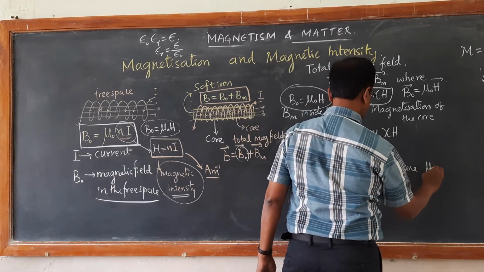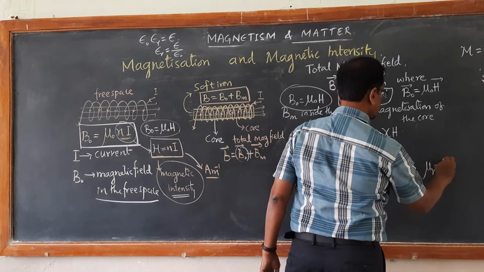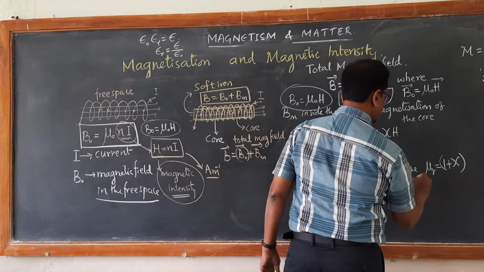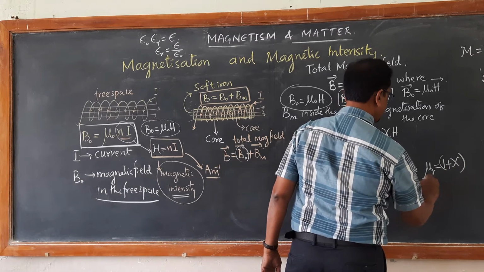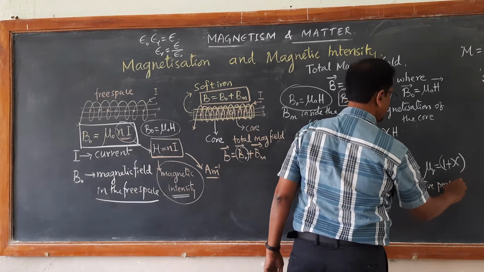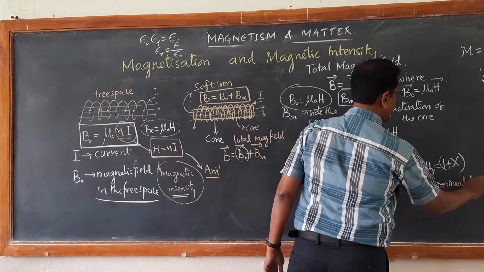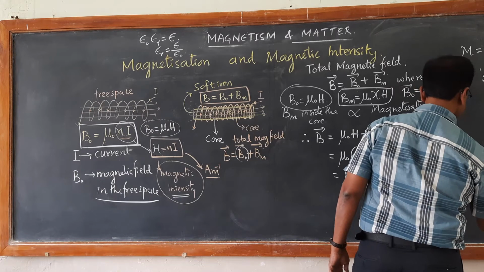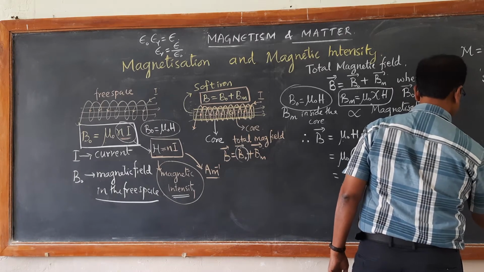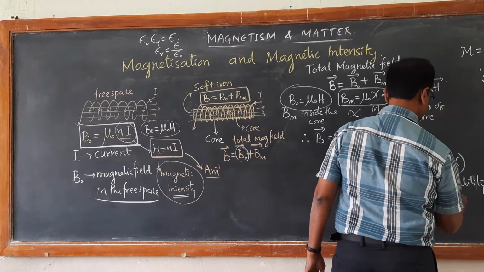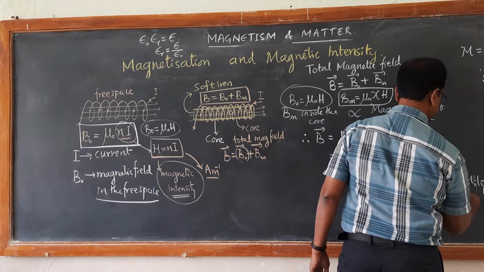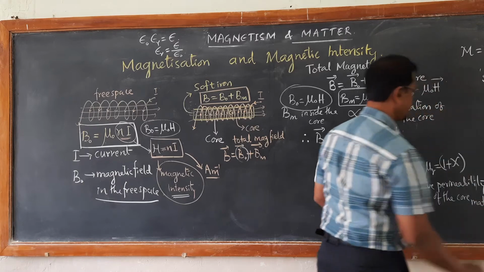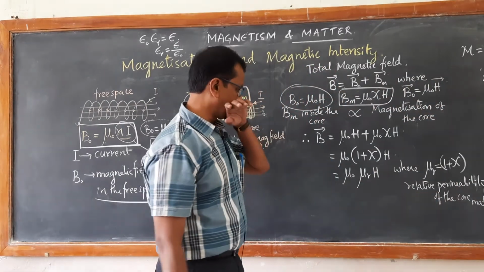where mu r is called the relative permeability of the core material, or the relative permeability of the magnetic material.